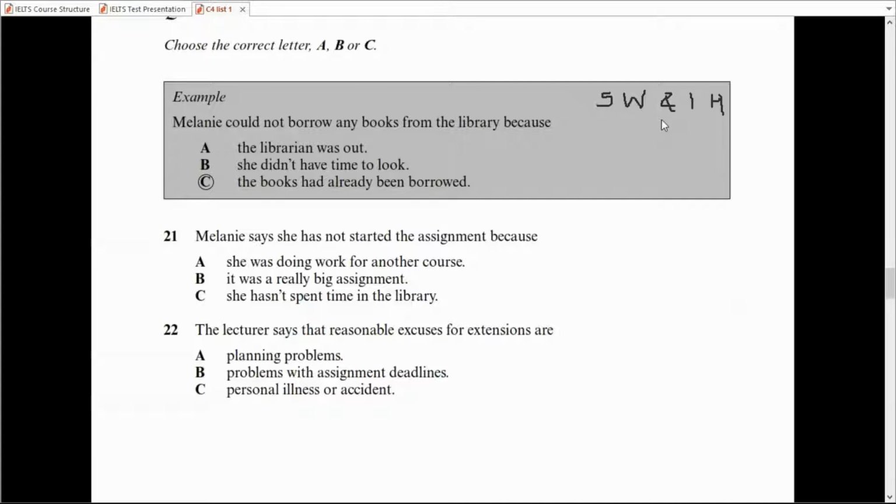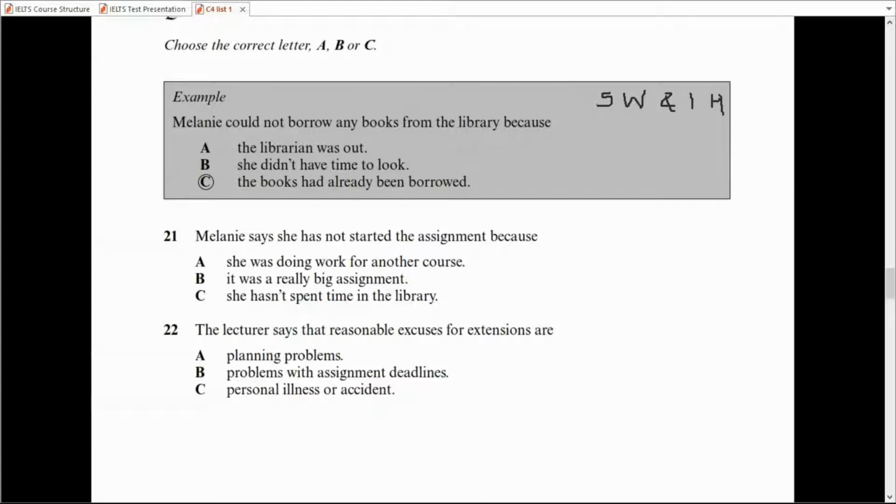Yeah. So here, why she could not borrow? See, our mind is always tuned, right? From our primary level of education, we are tuned. We know how to answer questions. So my suggestion is, even if it is a statement, convert it into question. And it is very simple: what, why, when, where, how, who.